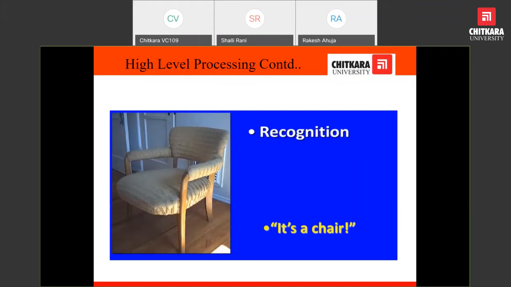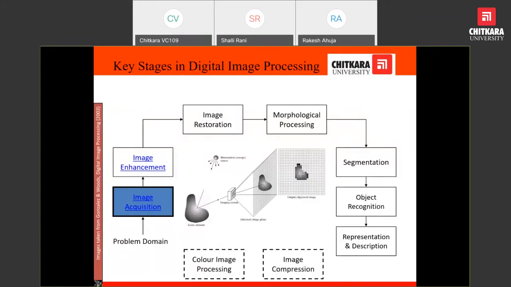Image acquisition means that in order to work on an image, definitely we should have an image, and we should know how the image is being captured. This should be the primary knowledge for any person working on digital images.